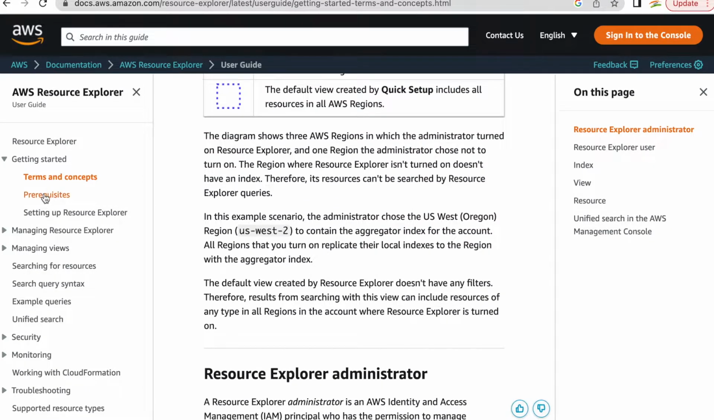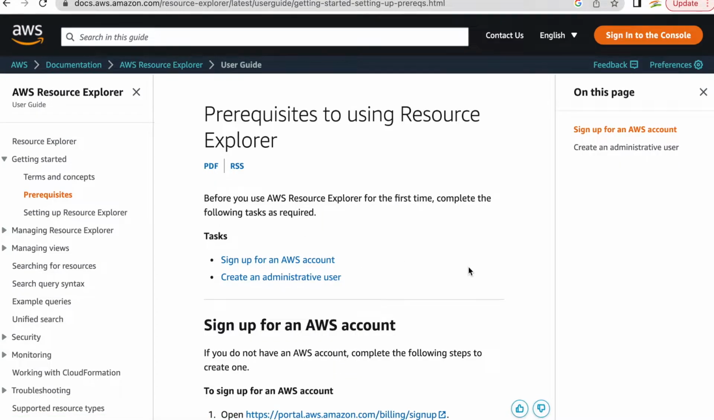But now I just want to see what all we need as a prerequisite to have Resource Explorer. So one is sign up for an AWS account, create an administrator user. So it's not a lot more, it's a pretty simple prerequisite. We all have an AWS account, or we can create one if you don't have it.